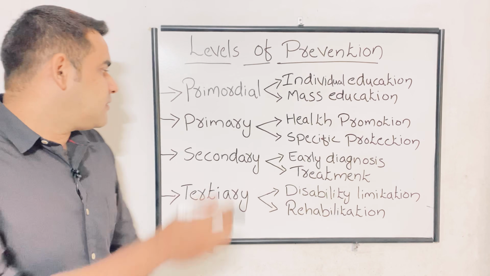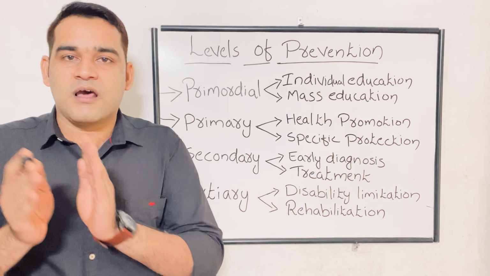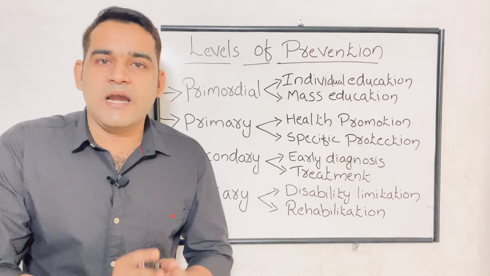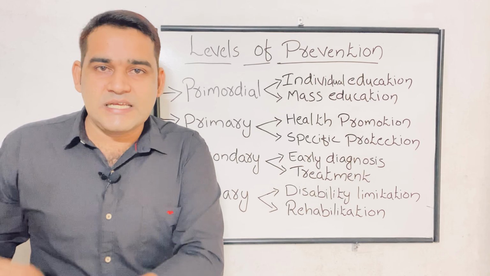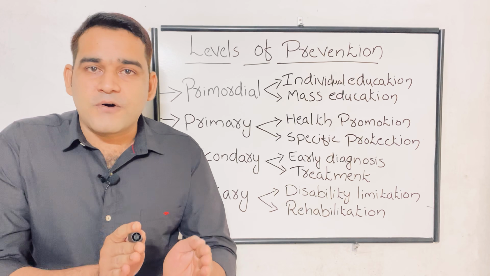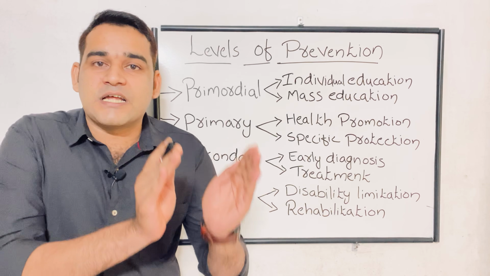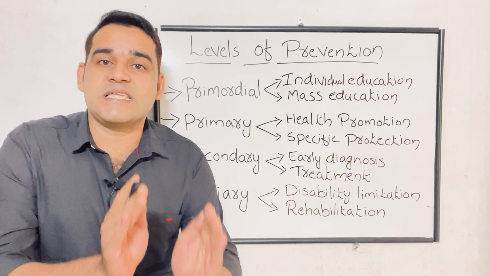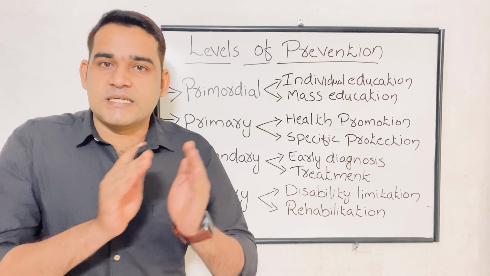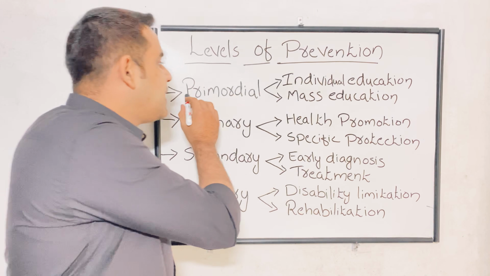Okay. Next level is primary prevention. Primary prevention is the real or the actual prevention. It is the prevention done before the occurrence of the disease. But risk factor will be present. Disease is absent. Disease is not there, but risk factor is present.